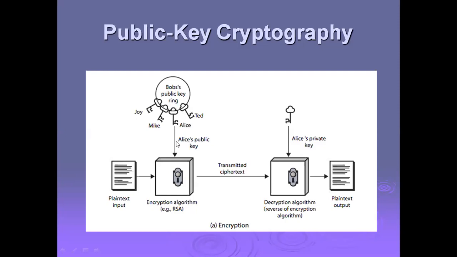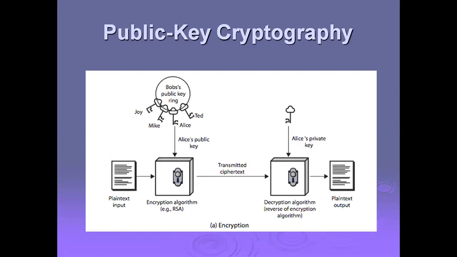Now here, with the help of Alice's public key, the message is encrypted, and this is the transmitted ciphertext. After this comes the decryption algorithm. Decryption will be done with the help of Alice's private key, right? Here with the help of Alice's public key it is encrypted, and here with the help of Alice's private key it is decrypted. Then finally it produces the plain text as output. So this is how the public key operation works.